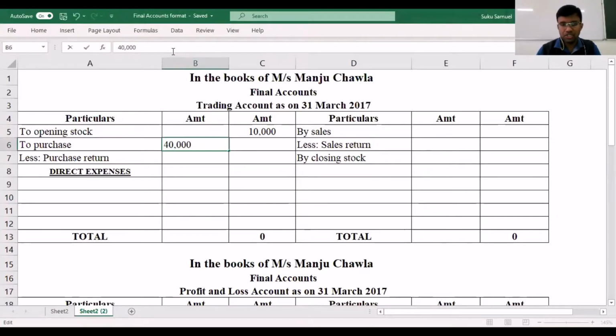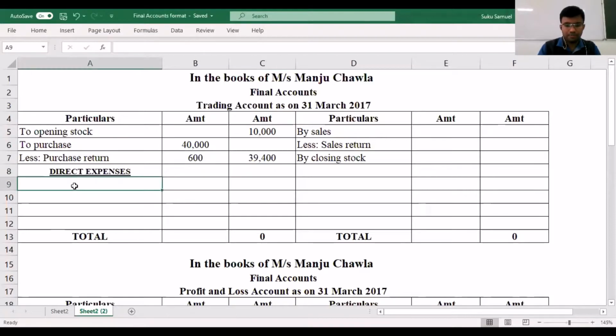Total purchases given to us as 40,000, and we also have purchase return, given to us as 600. If you have to calculate net purchase, then it has to be total purchase minus purchase return. That will work out to be 39,400.